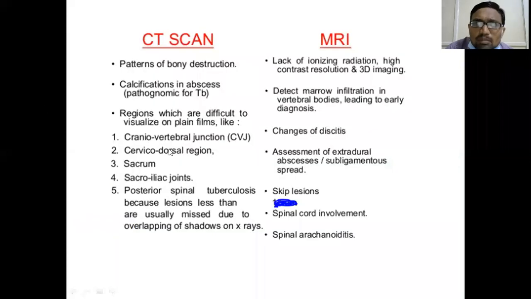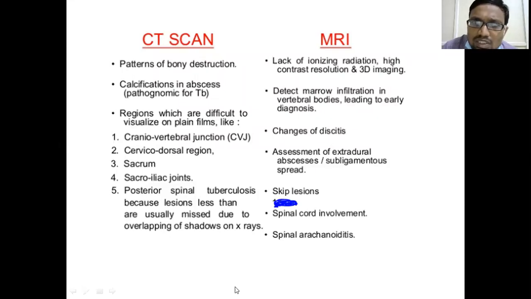Role of CT scan and MRI, I have already told. CT is only to identify difficult areas, that is the craniovertebral junction, or the dorsolumbar junction, or the cervicodorsal junction, or sometimes sacral tuberculosis and sacroiliac joint tuberculosis. If you want to see those findings, then you have to go for CT scan.